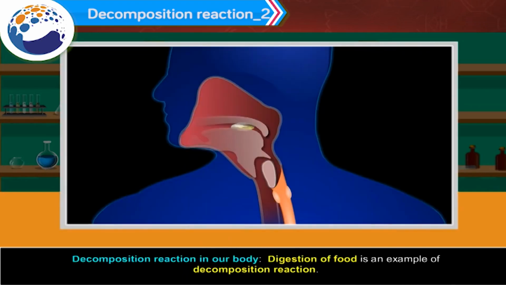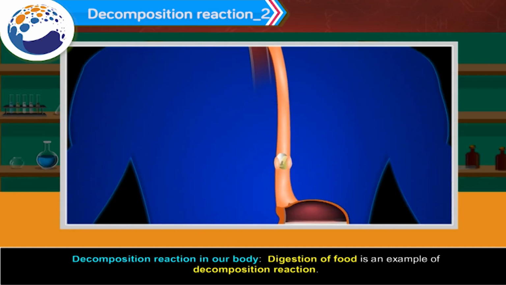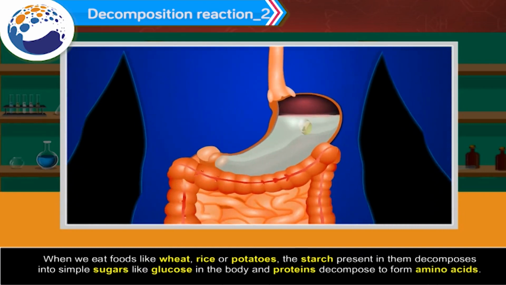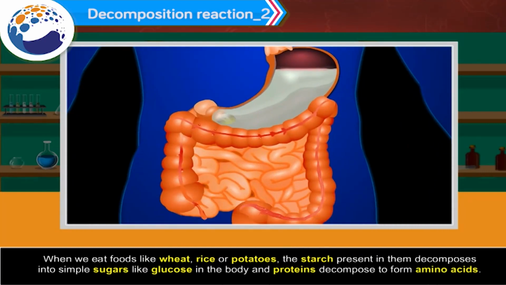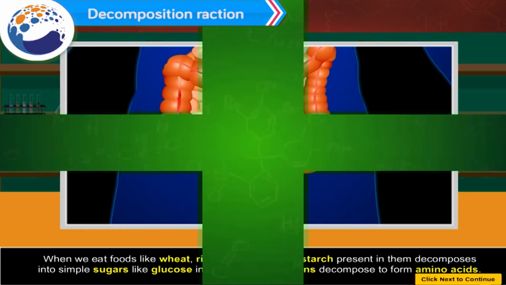Decomposition reaction in our body. Digestion of food is an example of decomposition reaction. When we eat foods like wheat, rice, or potatoes, the starch present in them decomposes into simple sugars like glucose in the body, and proteins decompose to form amino acids.